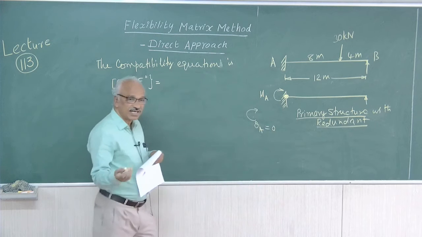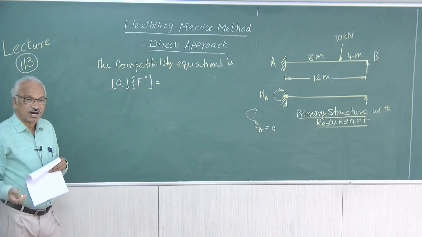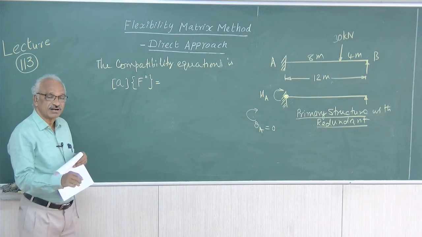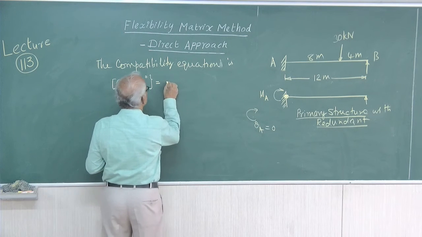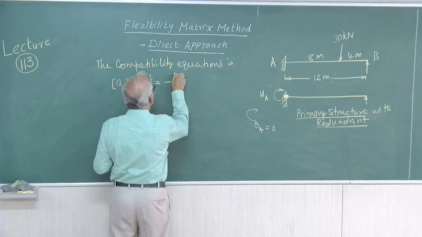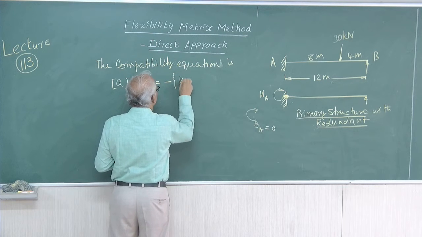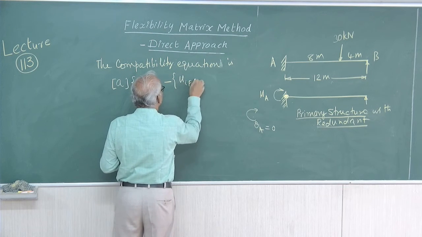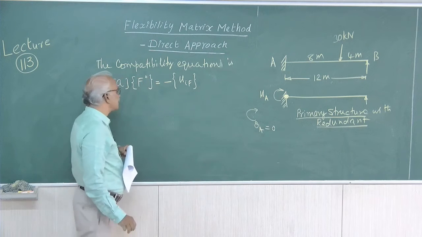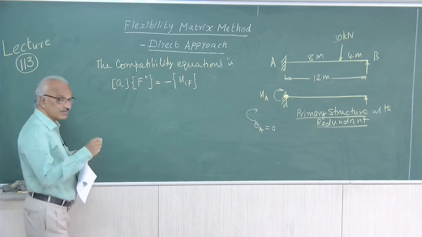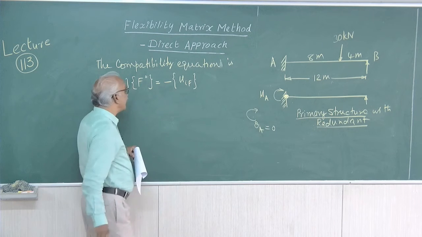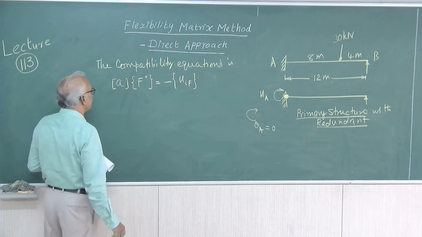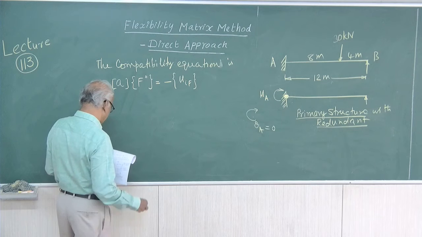So when theta A equal to 0 or when theta A is not given, you can forget about the first term and straight away write down the second term, that is equal to UIF. U naught term we are just ignoring. There is a first term that we are ignoring, therefore this minus sign we are retaining, right? A into F naught equal to minus UIF, right?